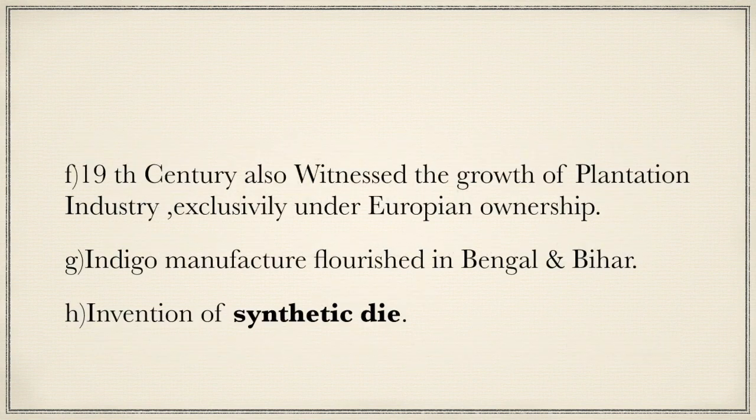Apart from machine-based industries, the 19th century also witnessed the growth of plantation industries in India, such as indigo, tea, coffee, etc. They were exclusively under European ownership. Indigo was started as a dye for the textile industry. Indigo manufacture was introduced at the end of the 18th century and flourished in Bengal and Bihar. The invention of synthetic dye gave a blow to the indigo plantation industry.